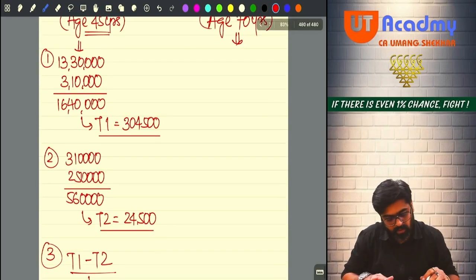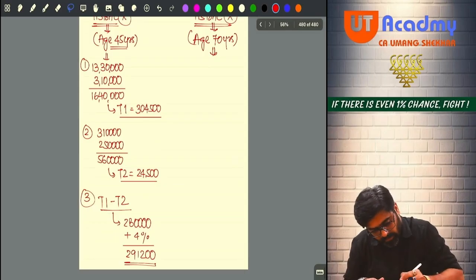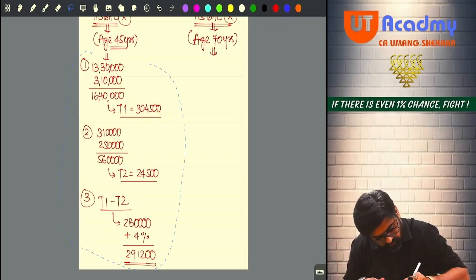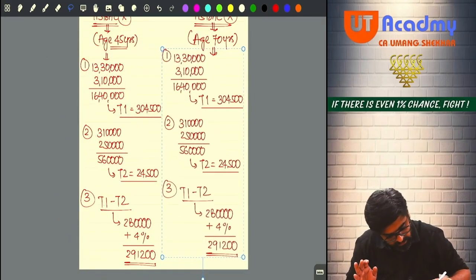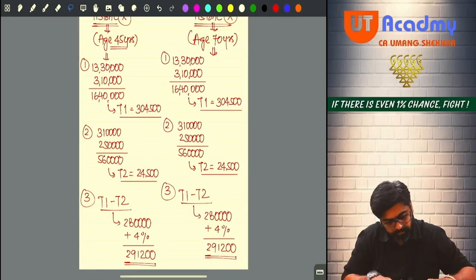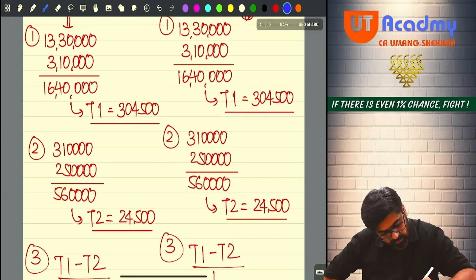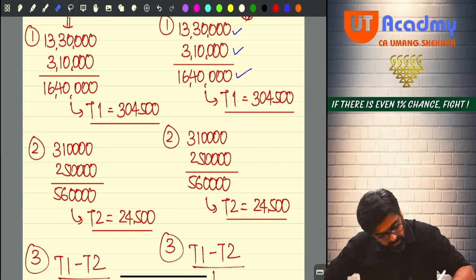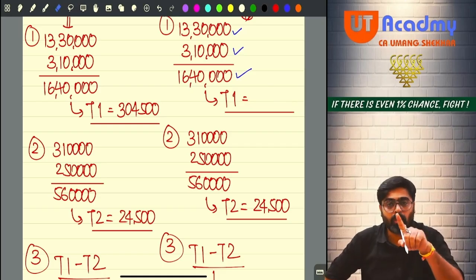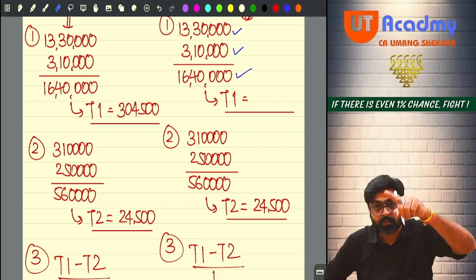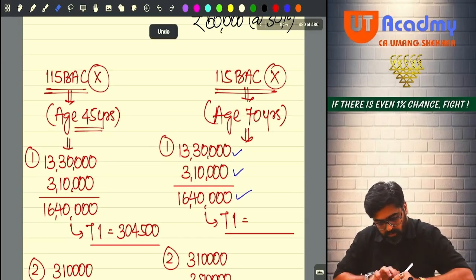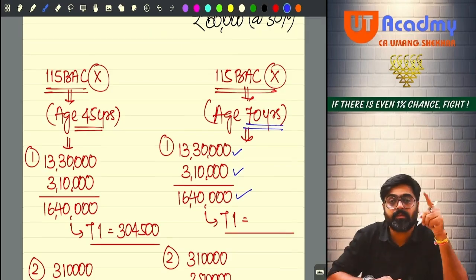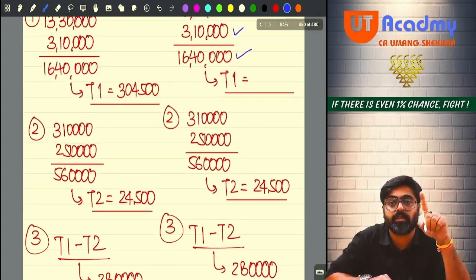Okay, so see what I'll do, I'll copy the same thing over here, but I'll make few changes. What changes I'm making, I'll tell you. Please wait. See, this will remain same, this will remain same, but the tax liability will not remain same. Why? Because now 16,40,000 is the total income including agriculture income for an assessee whose age is 70 years. For him the basic exemption limit under normal provisions is 3 lakhs.